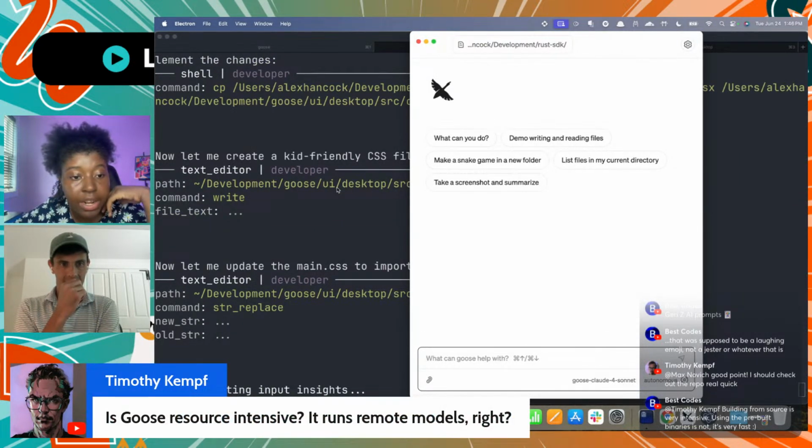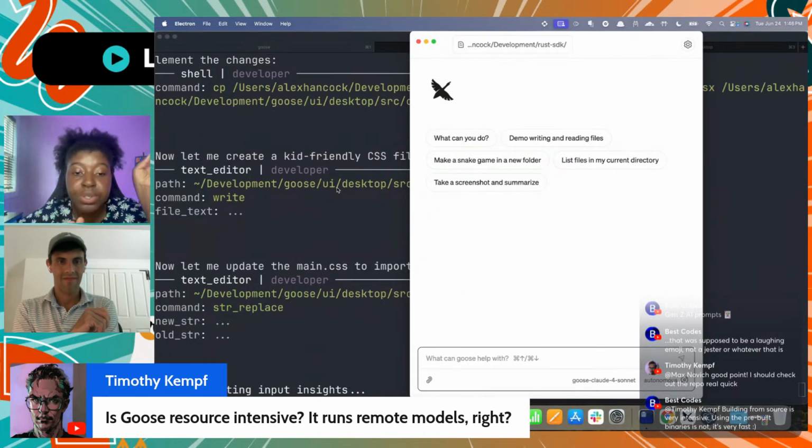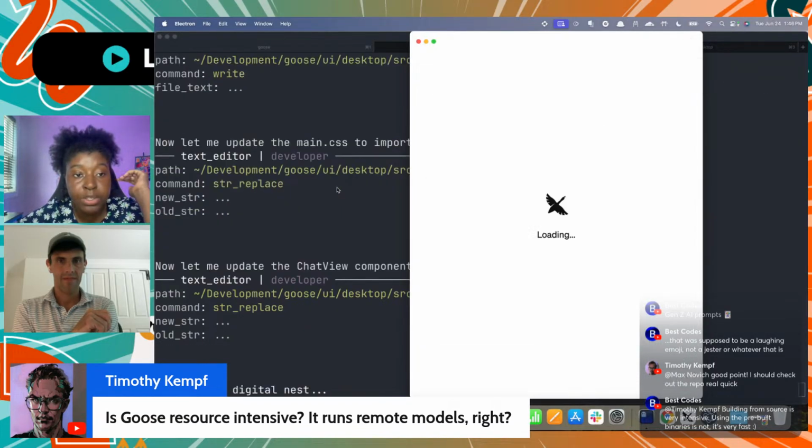Okay. And someone had a question. I'm gonna point it to you. I know the answer, but I want to see what you will say. Is Goose resource intensive? It runs remote models, right?